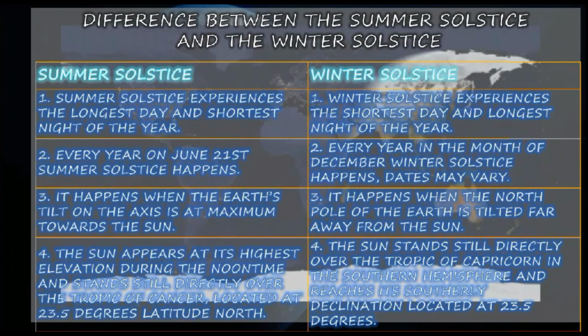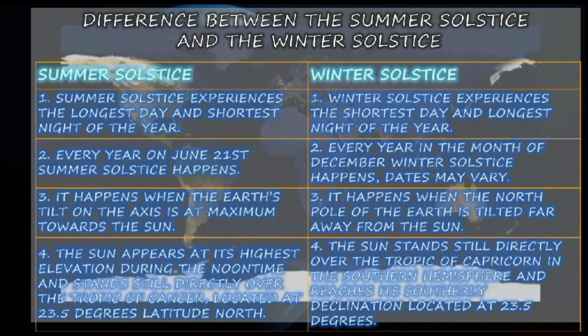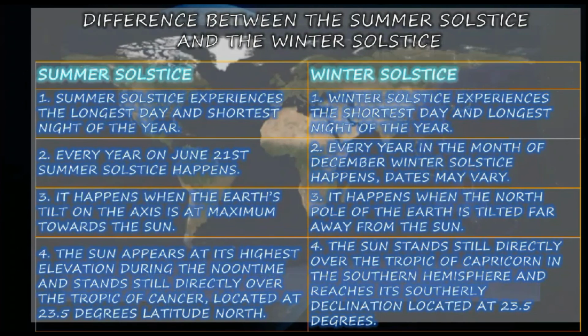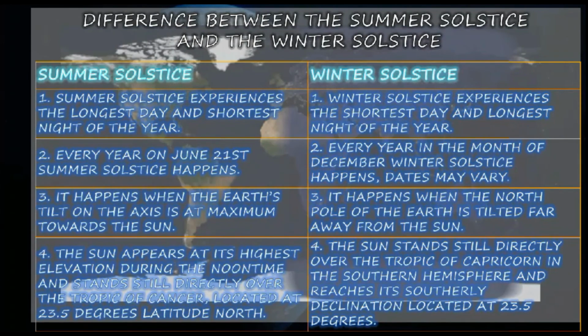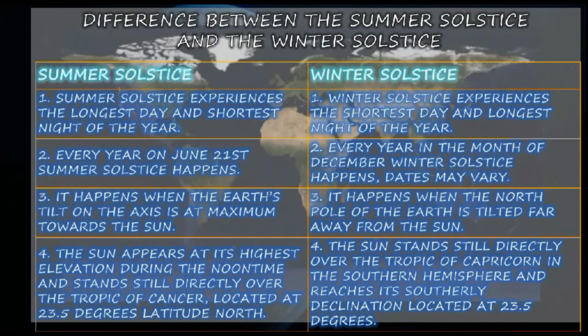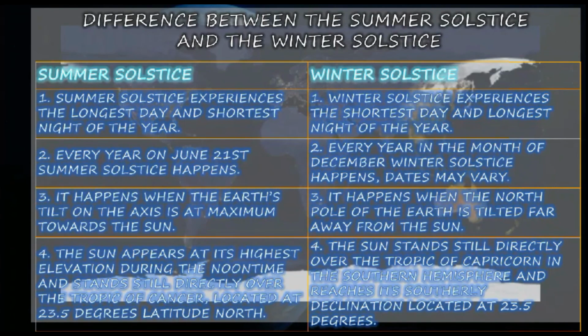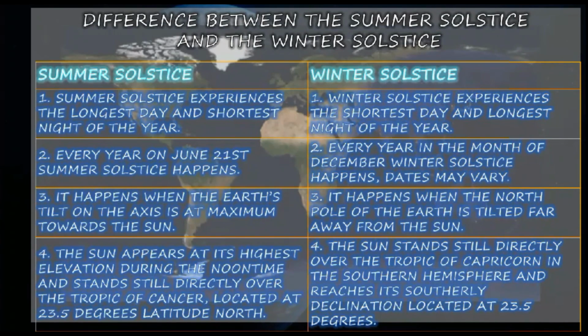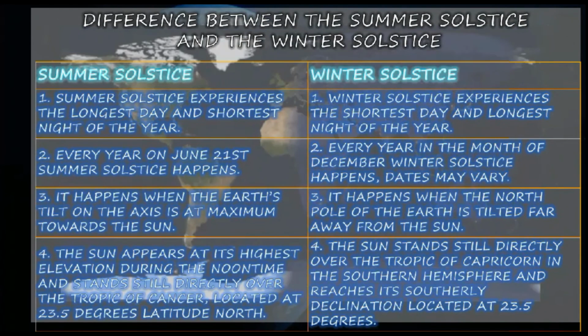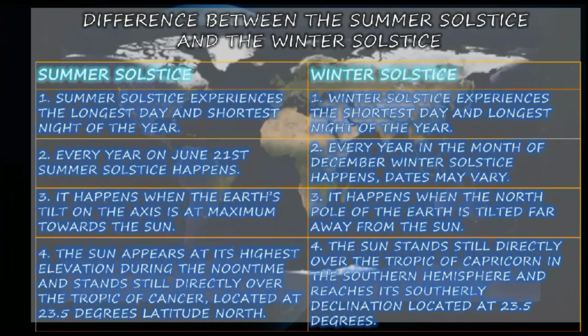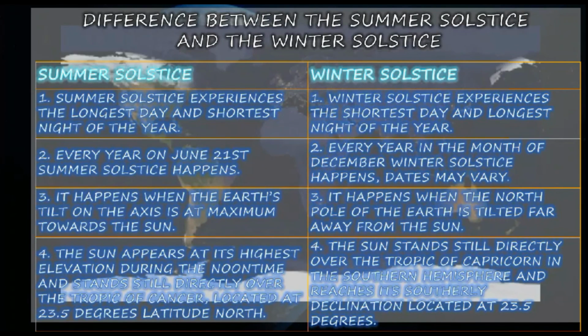The summer solstice experiences the longest day and shortest night of the year, and the winter solstice the shortest day and longest night of the year. Every year around June the summer solstice happens, and the winter solstice in December, and the dates will vary. It happens when the Earth's axis is tilted maximum toward the Sun. The winter solstice happens when the North Pole is tilted far away from the Sun.